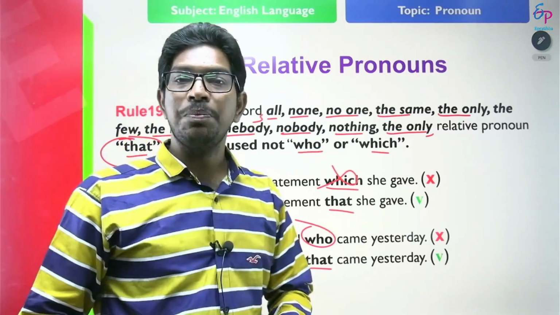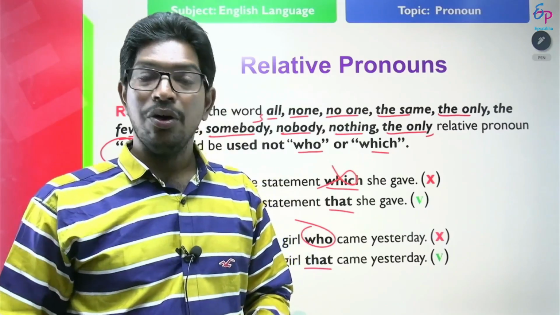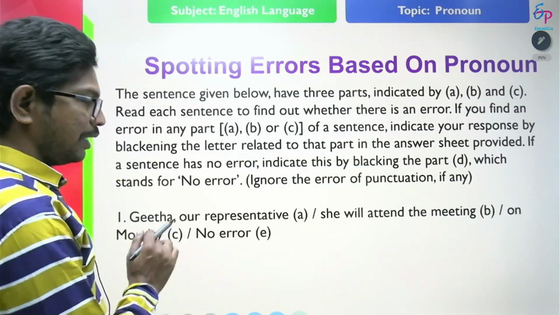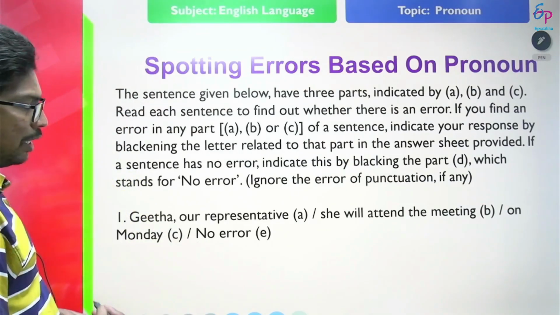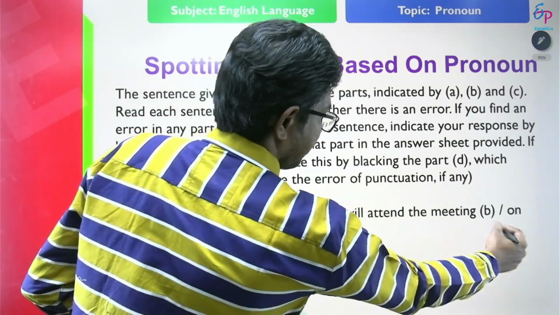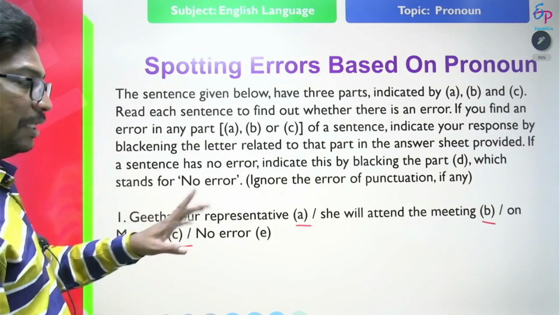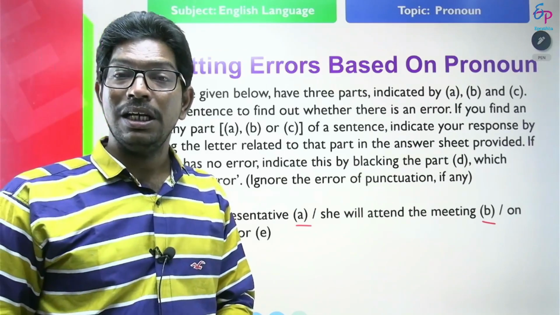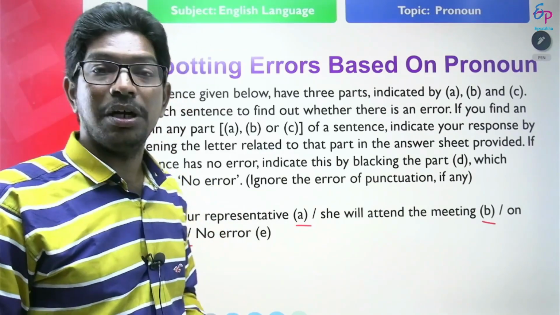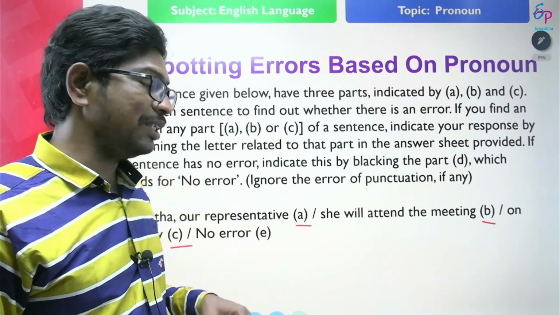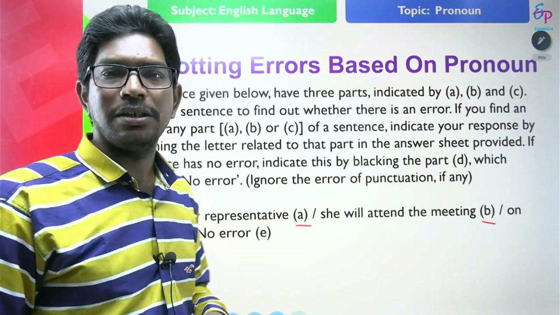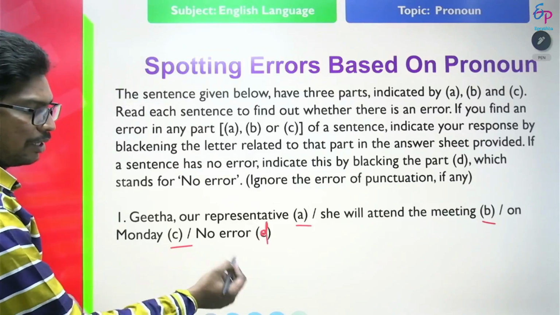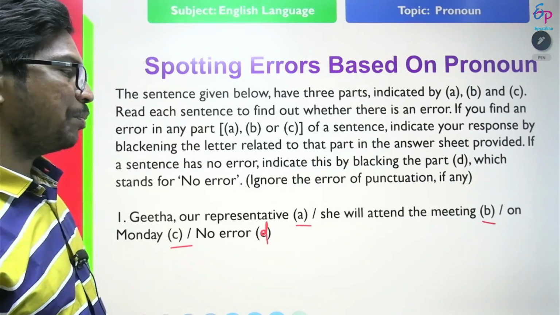So now we will spot the errors in a statement based on pronouns. Look at this statement. This statement is divided into three parts: A, B and C. What we have to do is find out whether there is an error in any one of these three parts. If you find any error in one of these three parts, your answer choice is that part. If you do not find any error in one of these parts, your answer choice is no error, that is D. So let us read the statement and find the error.